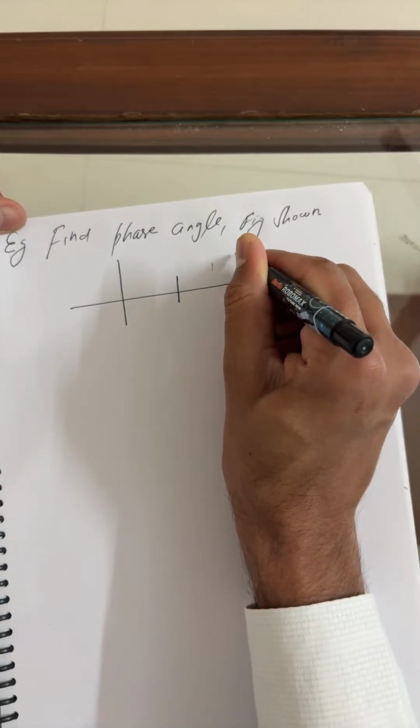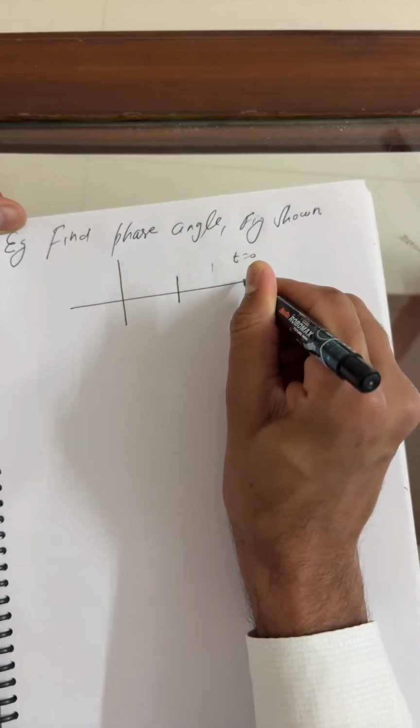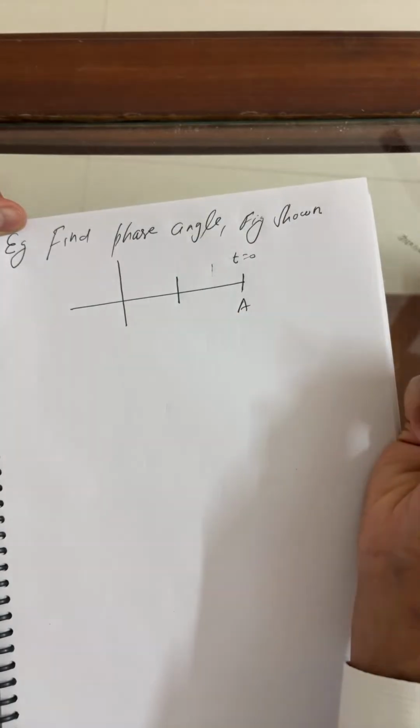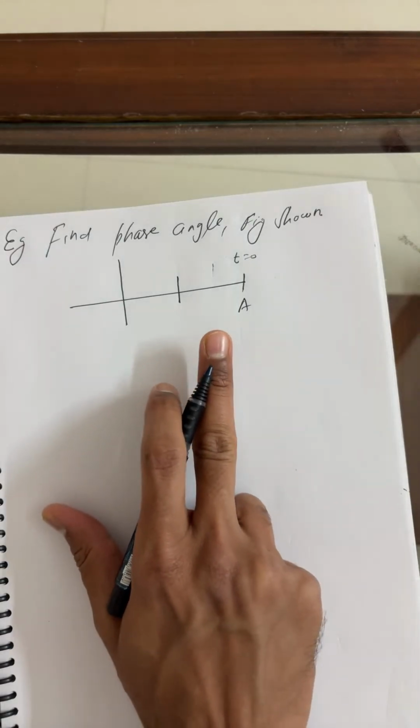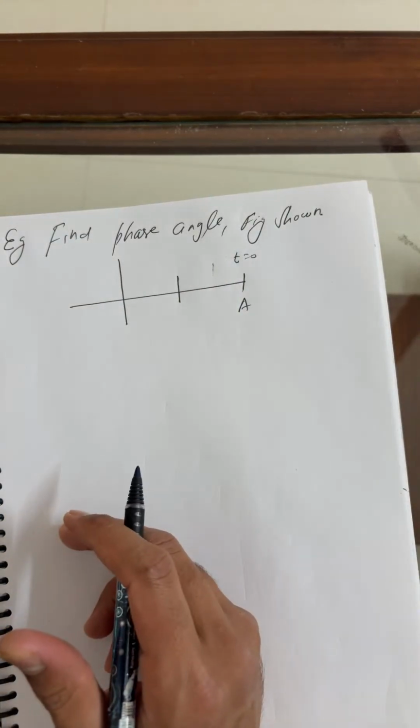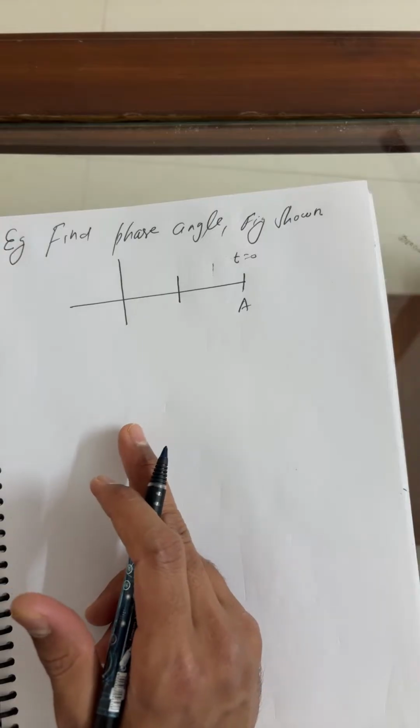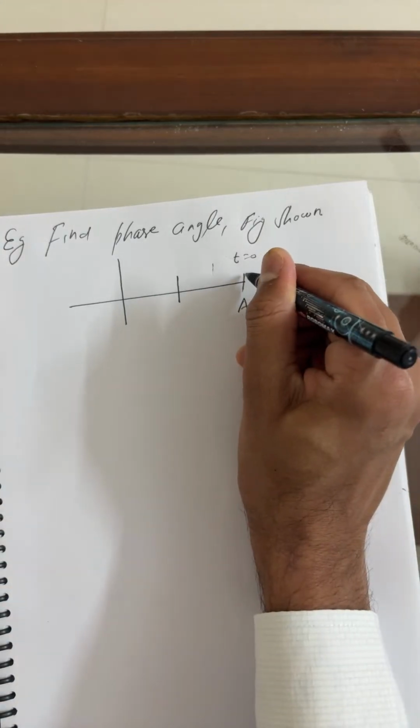Let us suppose time is 0, the particle is at the mean position. What's the amplitude? A. Find the phase angle. If at time 0 the particle is here, you can see the particle finally arrives at the mean position. Yes.